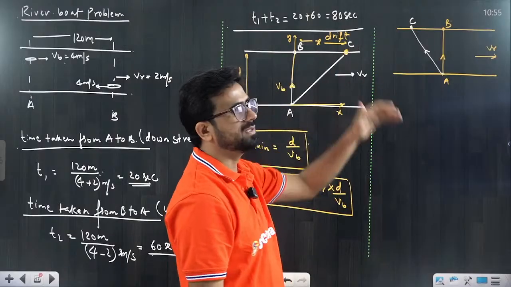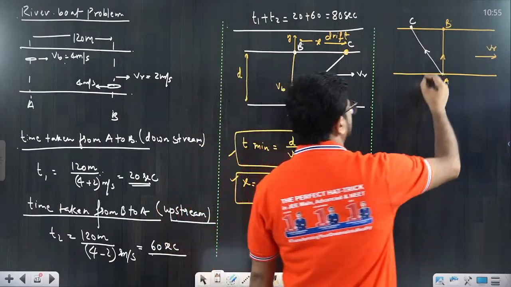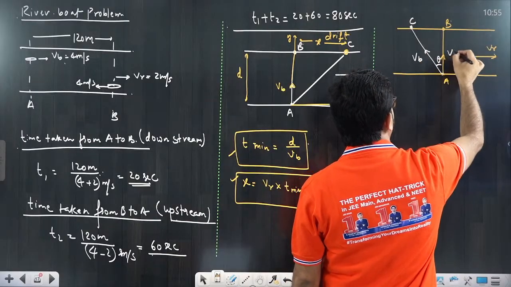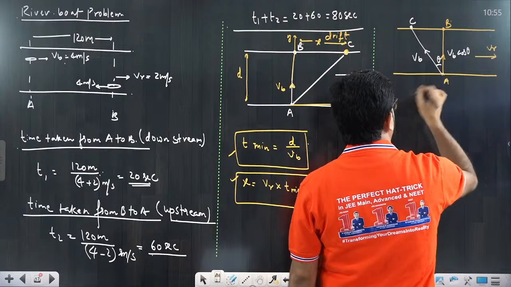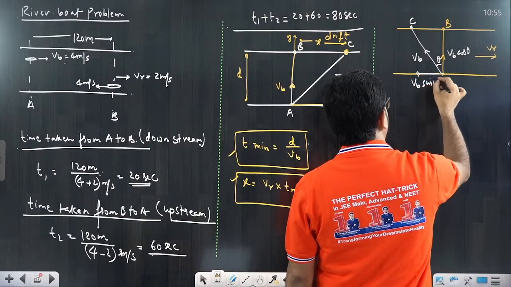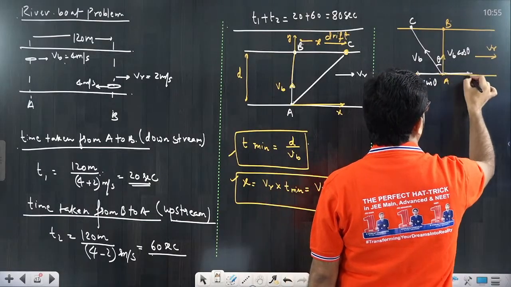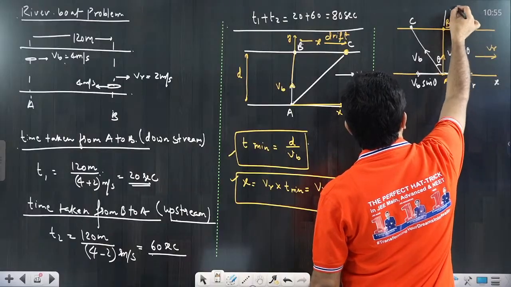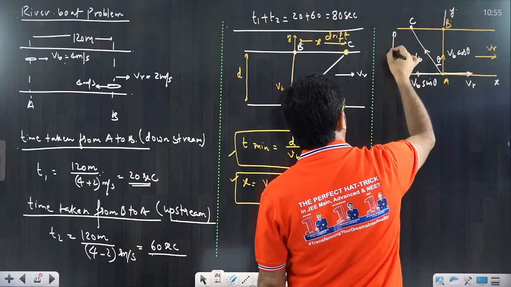That means you are reaching B, that we have to understand. So what is this value? This is the river boat velocity. This angle I am saying theta. So this would be VB cos theta, and this would be one component that would be called VB sin theta. But one velocity is also there due to the river, VR. This we call the x-axis, this we call the y-axis. Everyone understand this basic part?